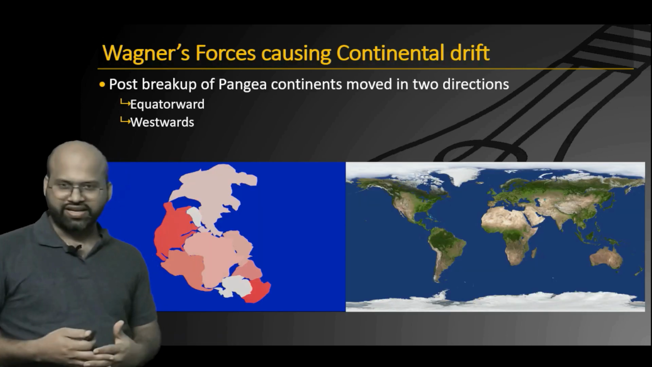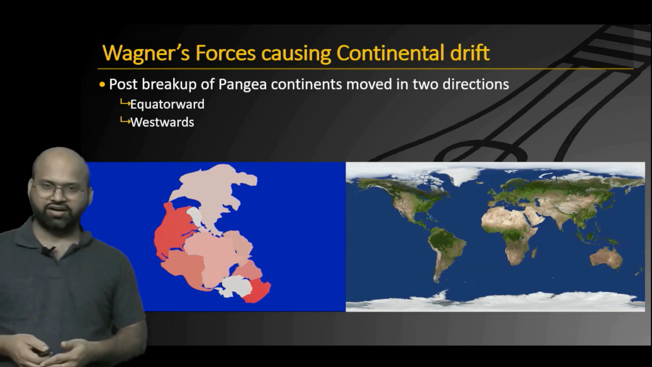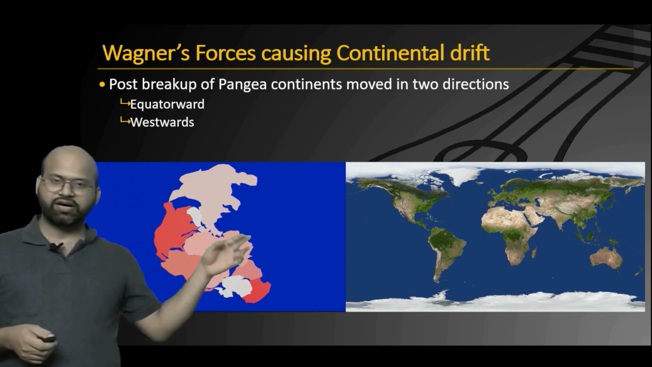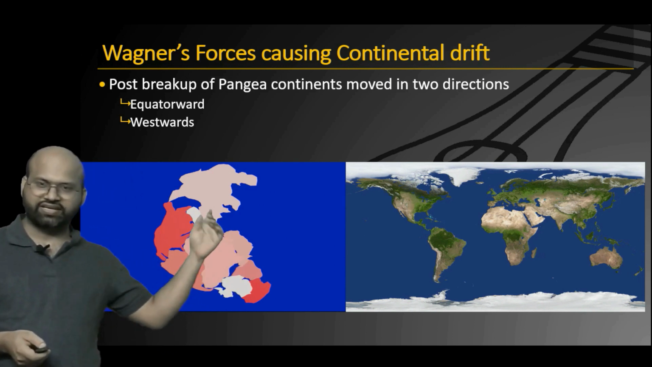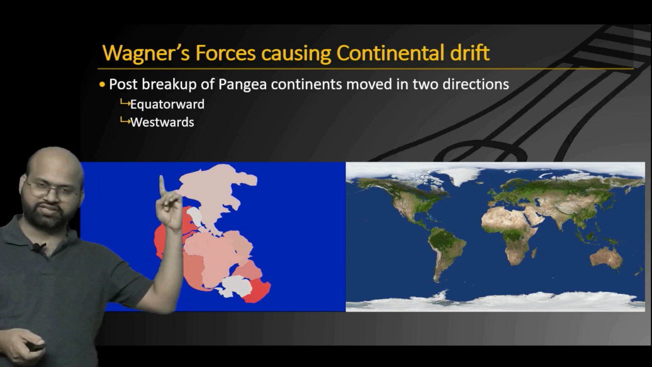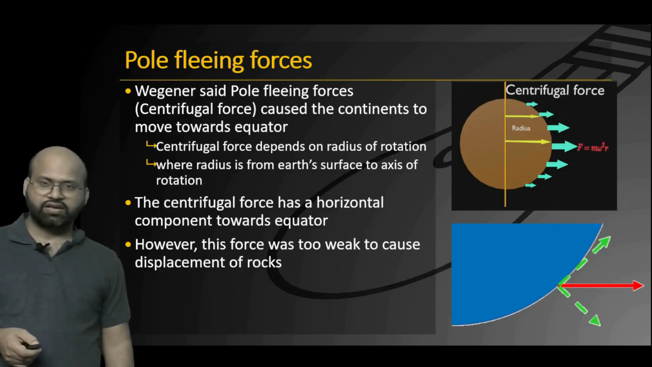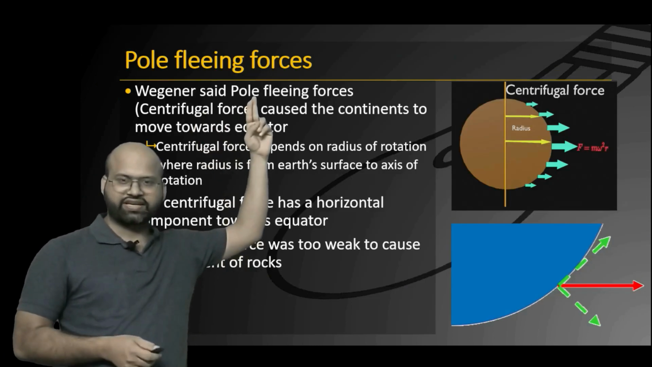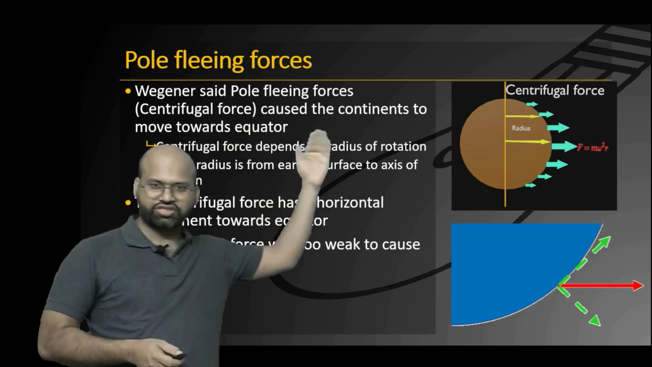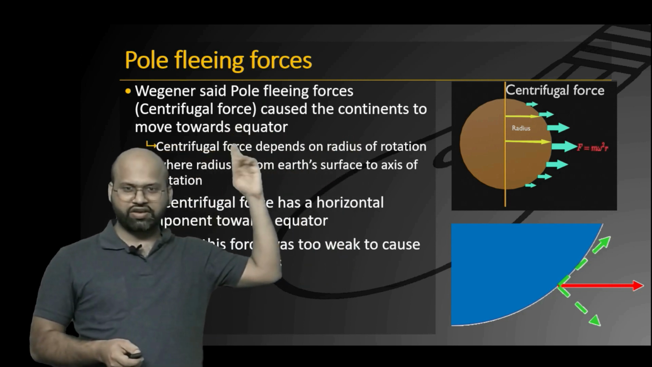So Wegener said that post breakup, Pangea moved in two directions, that is equatorwards and westwards. Now he said that pole-fleeing forces, that is the centrifugal forces, caused the continents to move towards the equator.